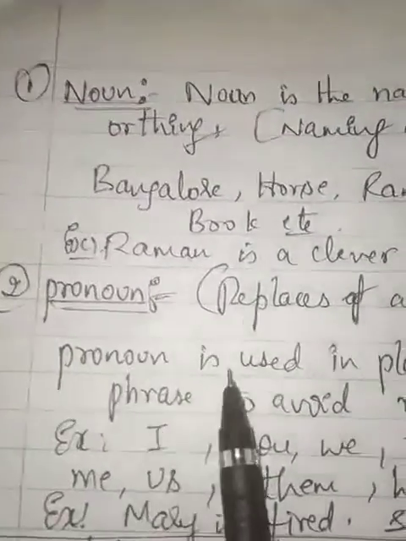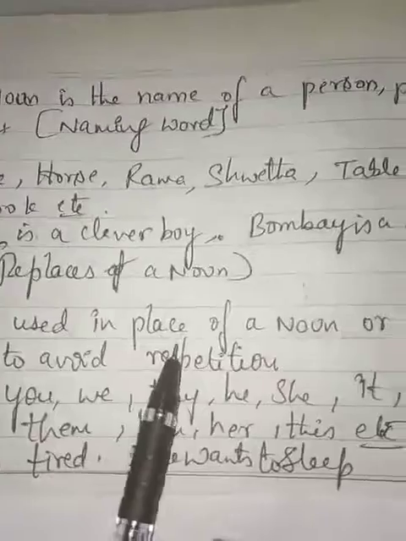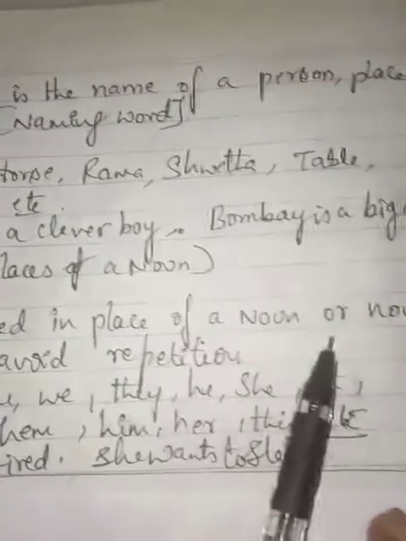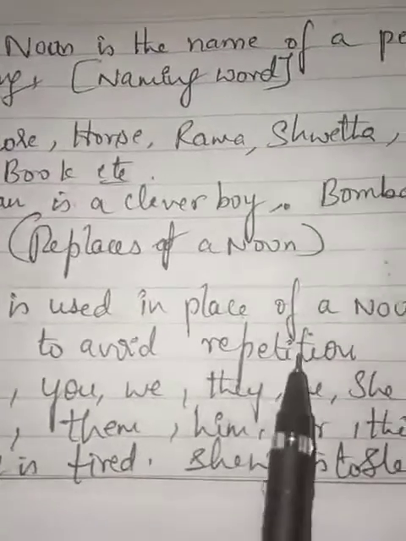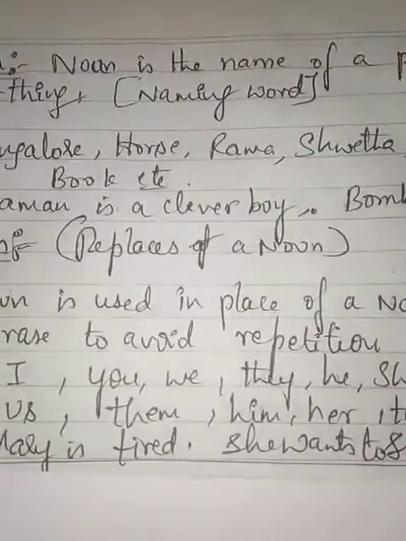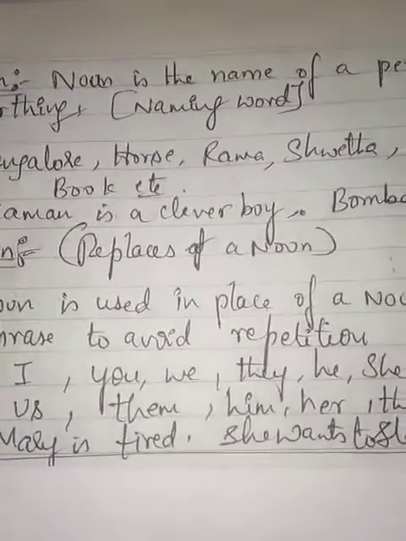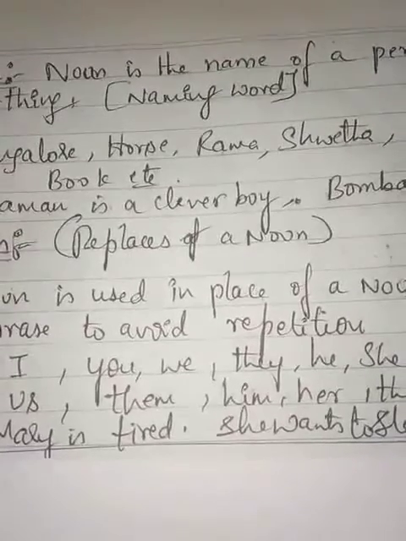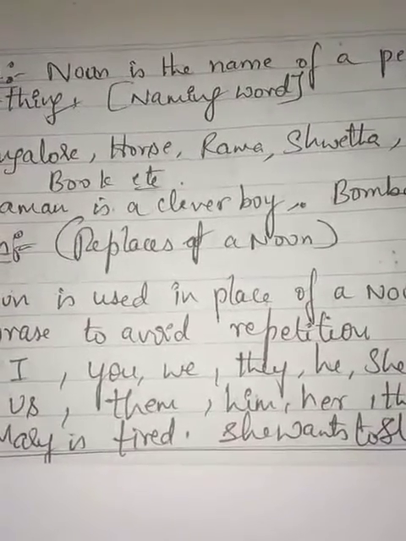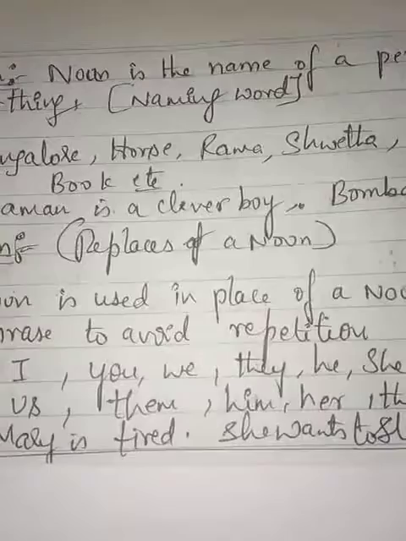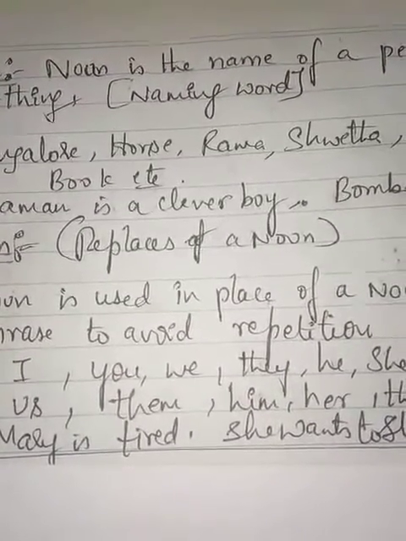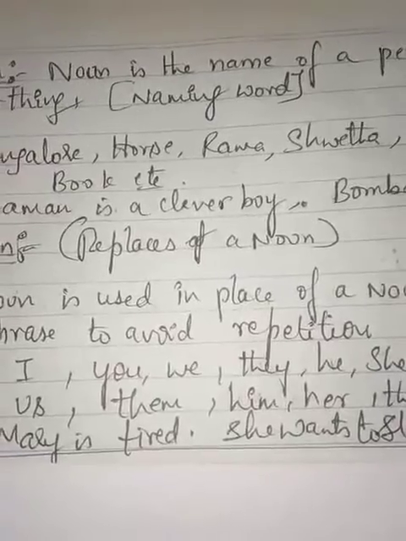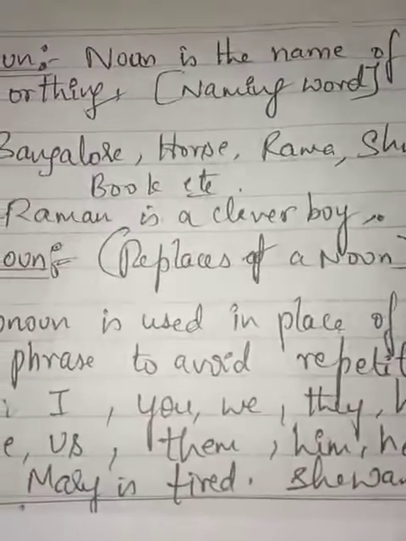It is used in place of a noun or a phrase to avoid repetition. You can't say Rama is studying in 8th standard. Rama comes to school at 9 a.m. Rama sits at the first bench. Rama writes neatly. You can't repeatedly use the person's name. So instead of that, you can use the word pronoun.